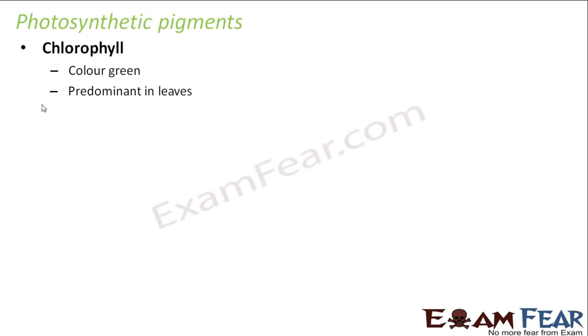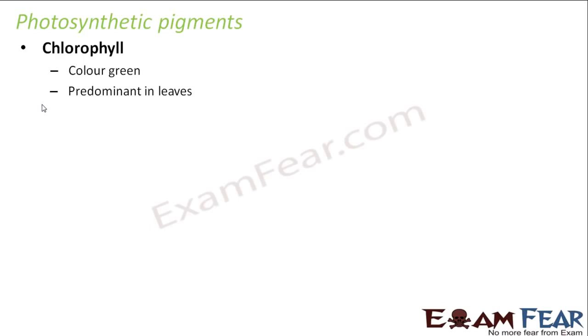Talking about the photosynthetic pigments, the first thing that comes to our mind is chlorophyll. We all know that chlorophyll is the pigment because of whose presence the plants are green in color. This chlorophyll pigment is predominant in leaves. That means it is not that only chlorophyll is present in leaves, but there are some other pigments as well. But chlorophyll dominates. The amount of chlorophyll present in leaves is more than any other pigment, and that is why the leaves are green in color.